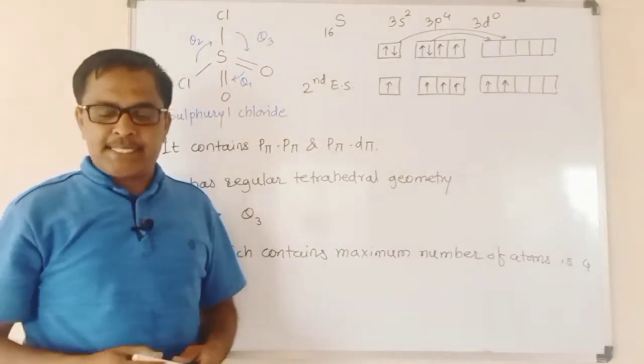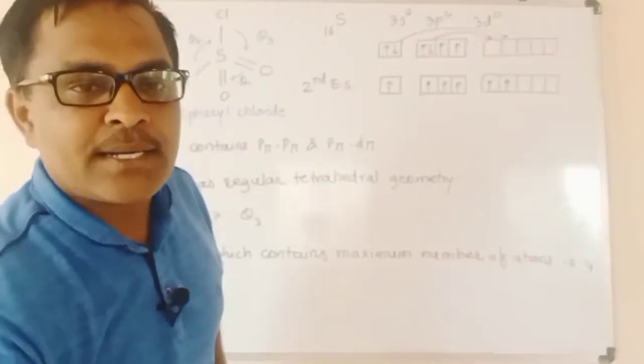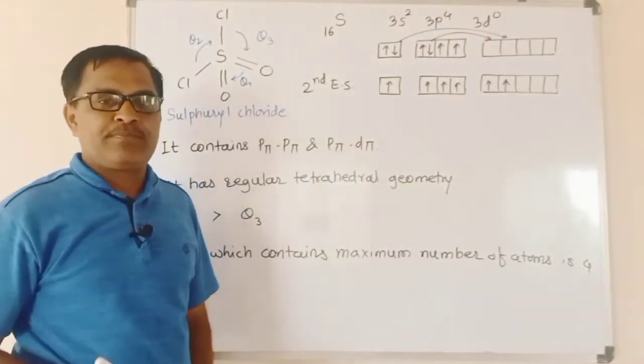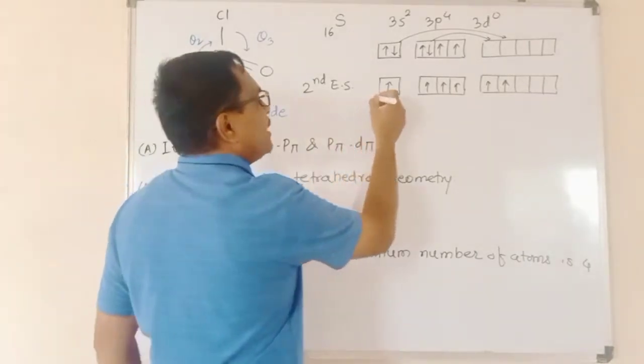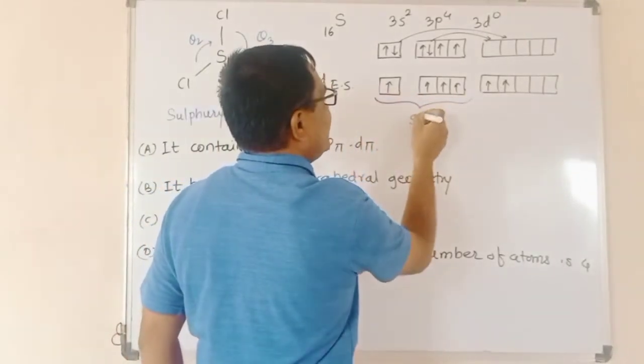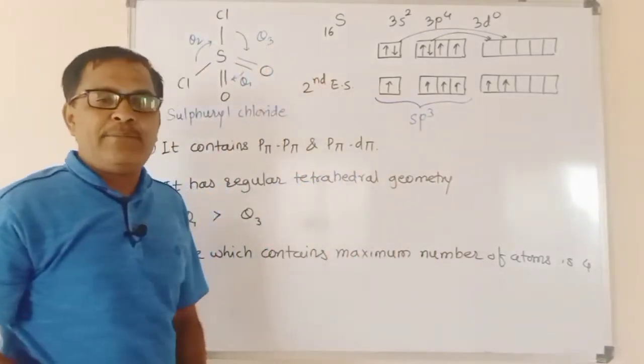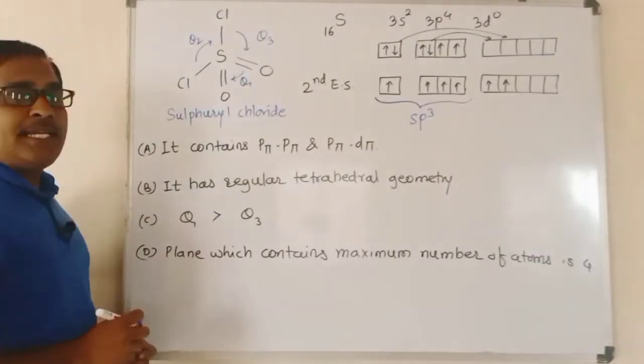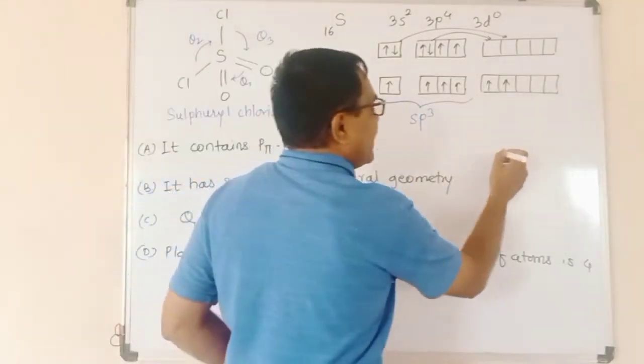In this second excited state, sulfur undergoes hybridization. The hybridization shown by sulfur in this compound is sp3.